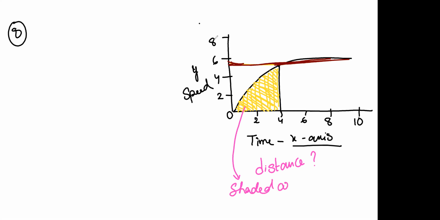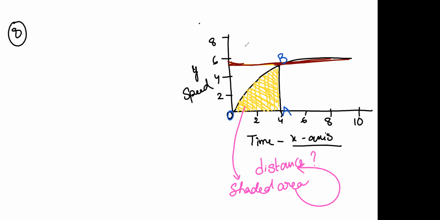So this yellow color shaded area is the shaded area. What is telling, shaded area on the graph represents the distance traveled. So this shaded area is representing the distance. Okay, shaded area in the graph according to the question, whatever he is speaking in the question, according to that the shaded area is representing the distance. Thus the shaded area is like a triangle. So if you look in deep into the shaded area, it is like triangle. Okay, if I mention like OAB triangle this, then I can easily get the value of the shaded area.